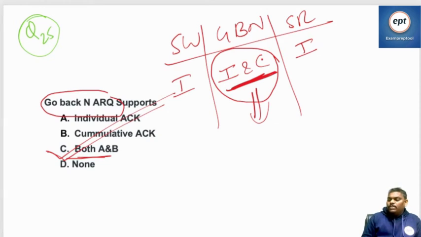If the number of bits for the sequence number is 1, then it behaves like a stop and wait protocol. Go Back N, where the sequence number contains only 1 bit, will behave like stop and wait. Actually it is cumulative, but sometimes it will behave like stop and wait because the sequence number contains only 1 bit. Fine, go to the next one.